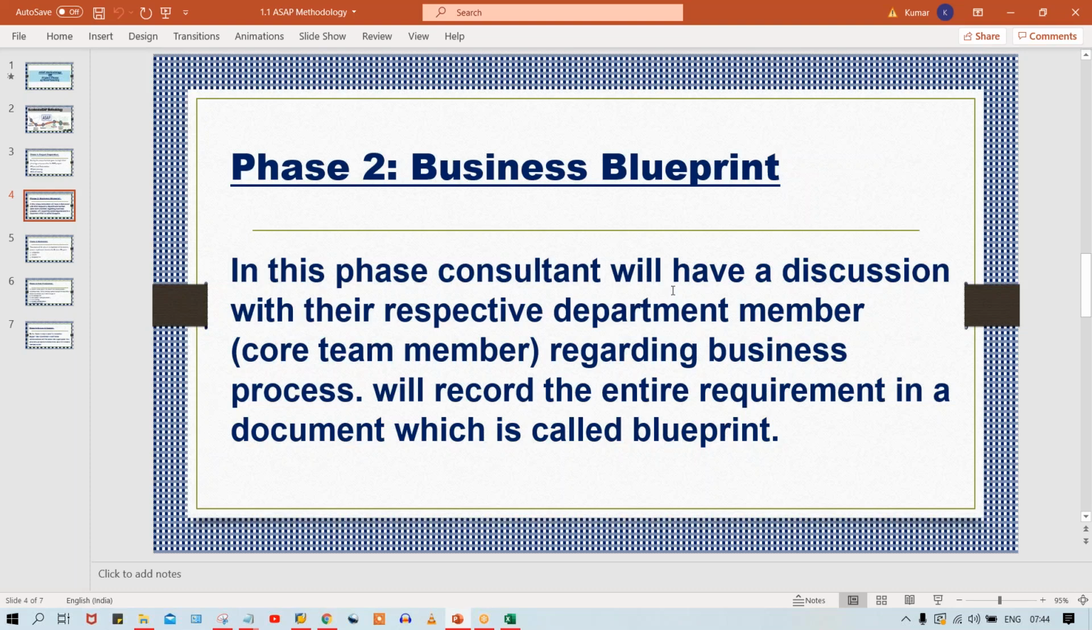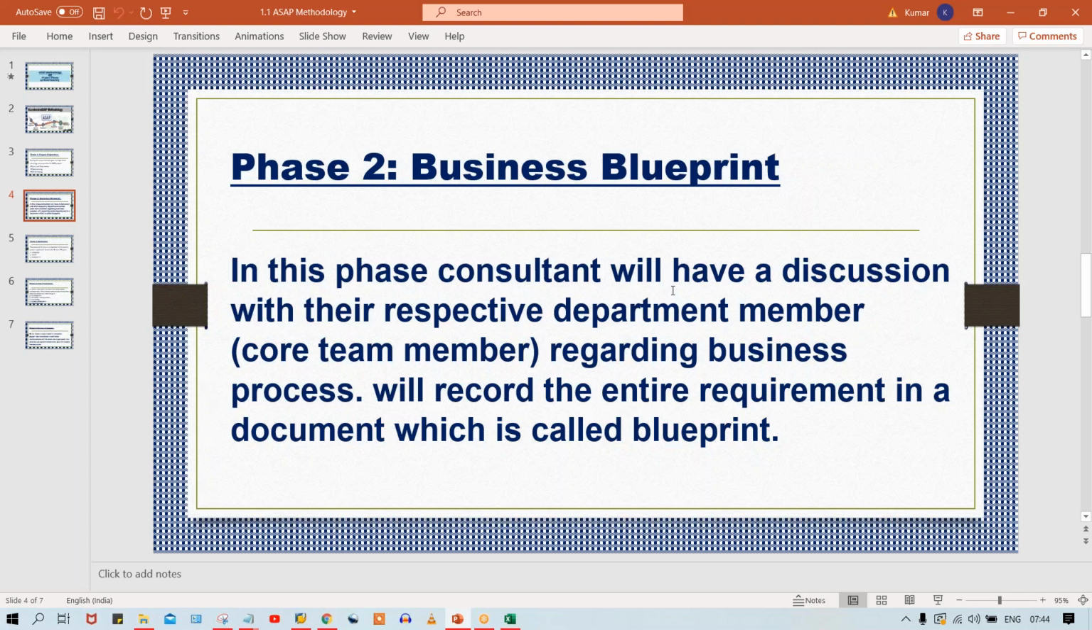Those people are going to interact with the sales team. For purchase, we have MM consultants, and those people are going to interact with the purchase team. For HR, we have HR consultants, and these people are going to interact with the HR department. You are working as a finance consultant, so you have to discuss with the finance department.